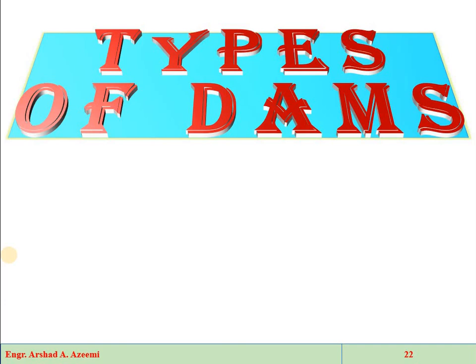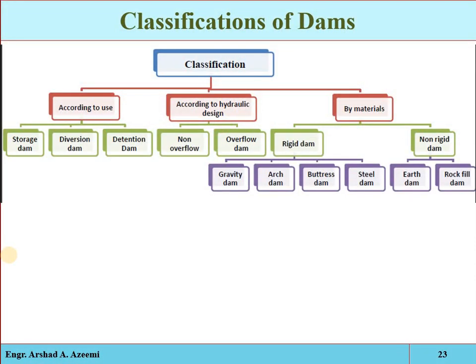But here first we will have to understand the different types of the dam structures. Based on different criteria, we have different types of dams. Dams may be classified into different categories depending upon the purpose or basis of the classification. Majorly we have three classifications of the dam structure.